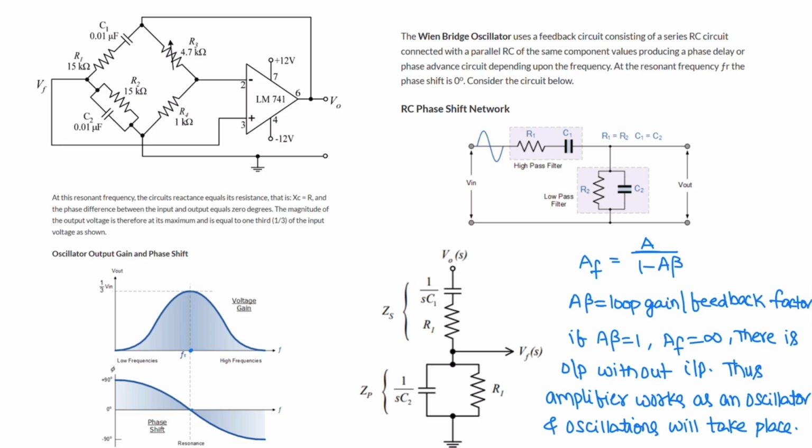At resonant frequency, the circuit reactance is equal to its resistance, and the phase difference between input and output is equal to 0 degrees. The magnitude of voltage is maximum at resonant frequency. The magnitude of voltage is maximum and it is one third of the input voltage.